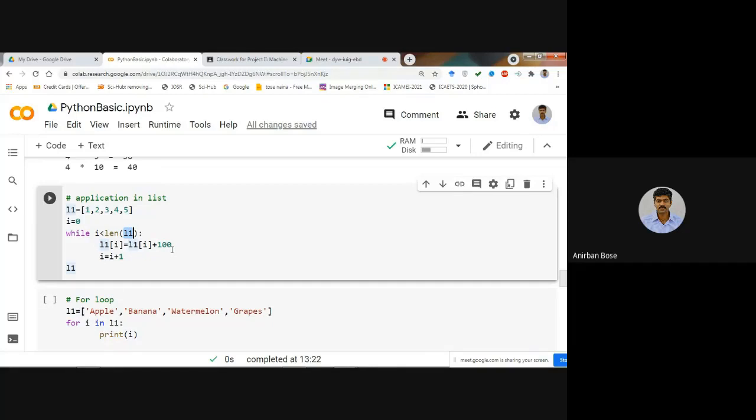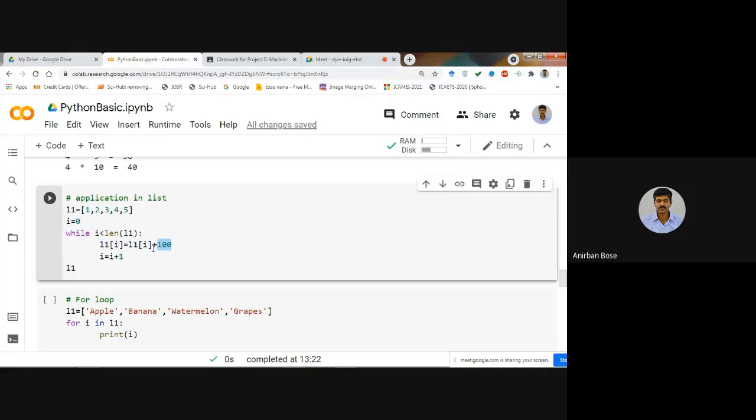So what it is going to do, basically, for each element: initially i is equal to 0, so it will take the 0th index, L1[0]. The 0th index is 1. So it will convert the value at index 0 to whatever the value is right now plus 100.